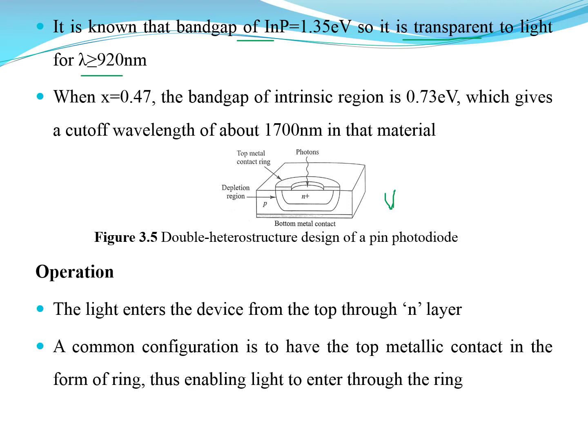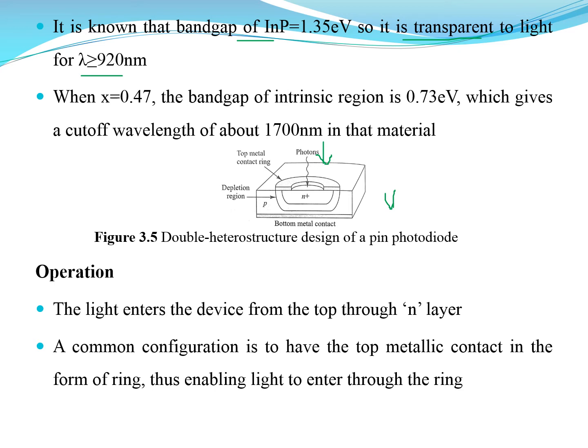So we can see the top metal contact ring. This is the structure, and the light is incident onto this material. This is the depletion region, and this is the P and N-plus material. There is a bottom metallic contact, and between the P and N-plus layers we have a depletion region which is sandwiched, which improves the performance of the device.